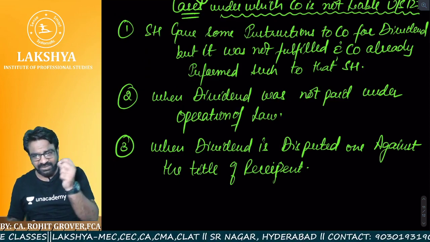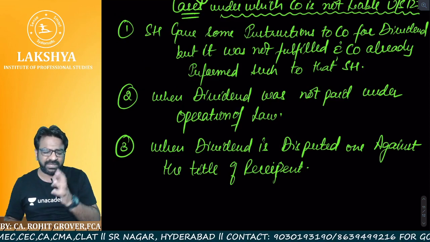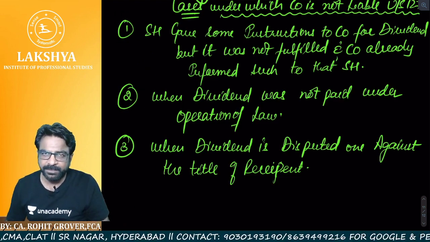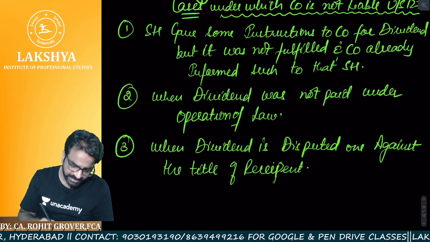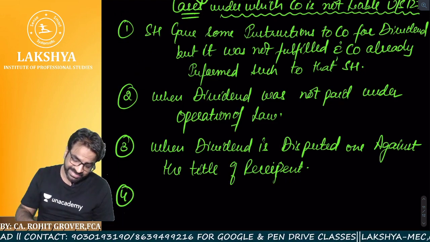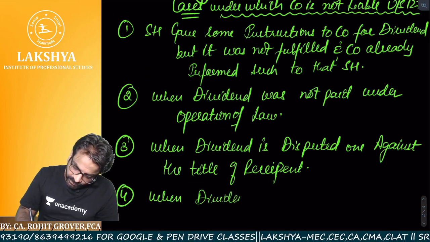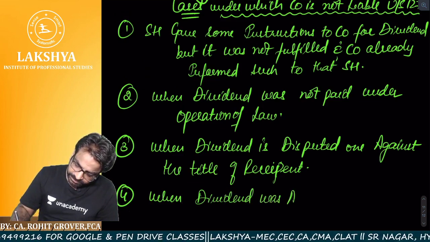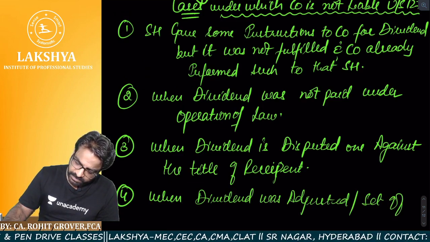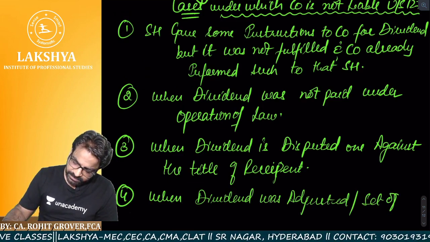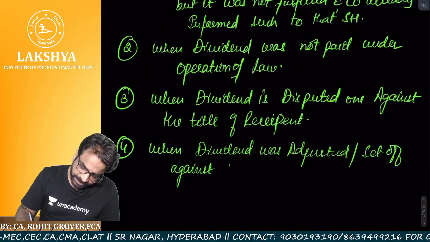So in that case, if the dividend is disputed against the title of the recipient, then in that case also dividend will not be paid, and in that case also company will not be charged under section 127. So what is the case number 4? Now listen to this case number 4. When the dividend was adjusted or set off against indebtedness